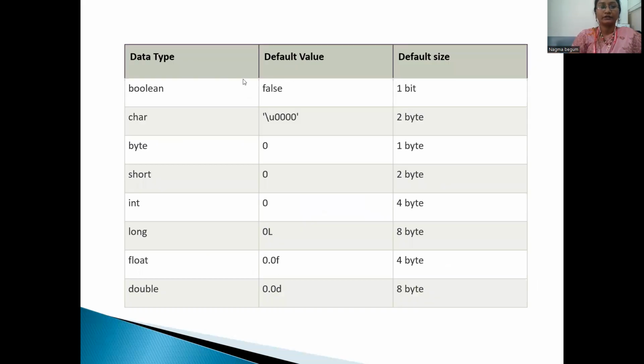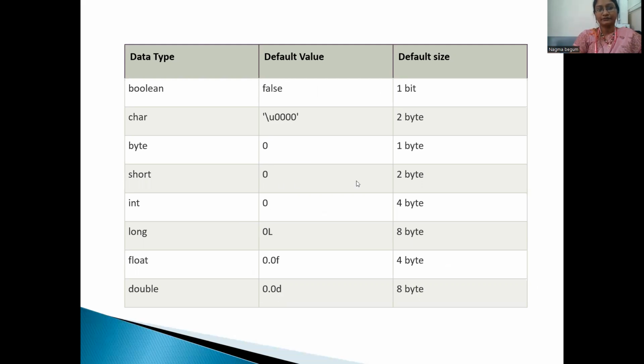Then, how will we find the value and size of a data type? First, boolean has a default size of 1 bit. Char has a default size of 2 bytes. Byte has a default size of 1 byte.